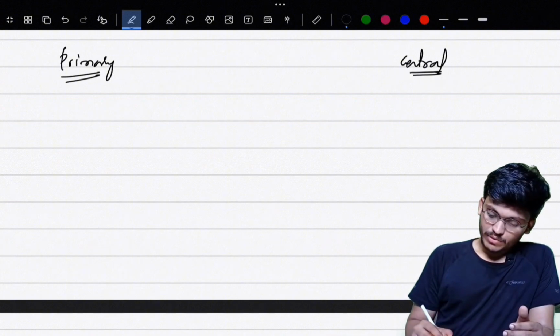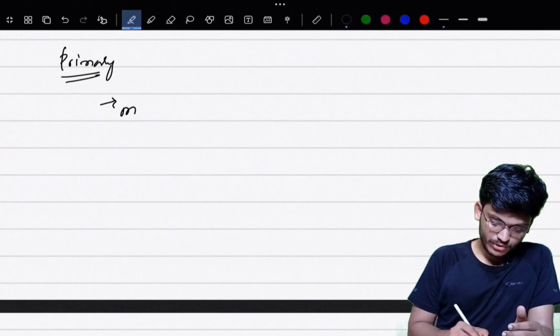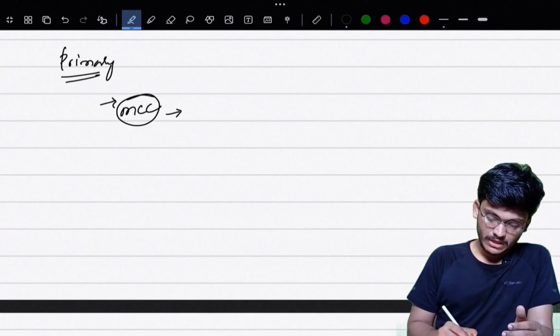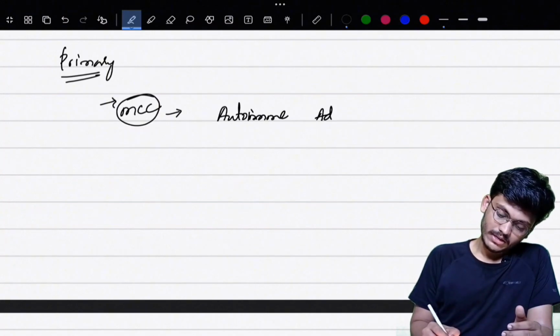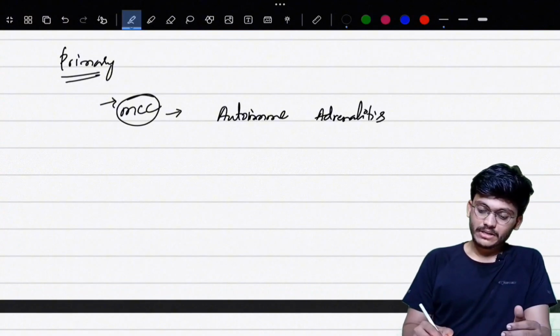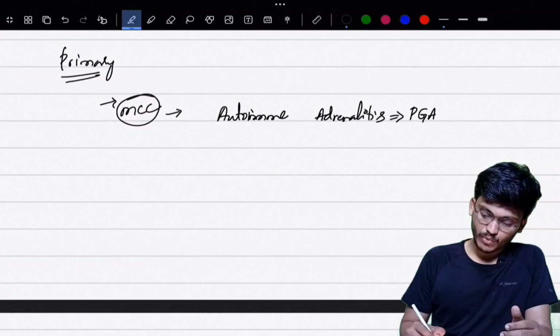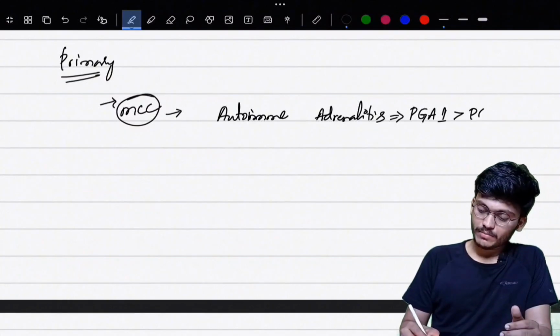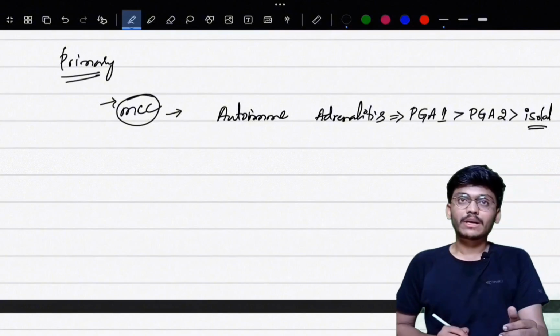So first we'll study primary Addison's disease. The most common cause of primary Addison's disease is autoimmune adrenalitis. Autoimmune adrenalitis is mostly found as a part of polyglandular autoimmune disease type 1, more commonly than polyglandular autoimmune disease type 2, or it can occur alone, that is isolated autoimmune adrenalitis.